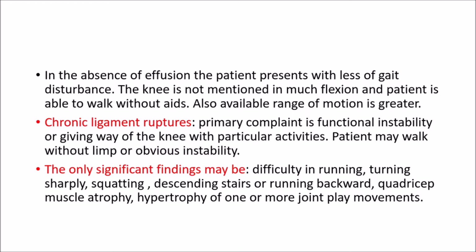The next is chronic ligament ruptures. The primary complaint of such patients is functional instability, or giving way of the knee, with particular activities. The patient may walk without a limp or obvious instability. So the only significant findings may be difficulty in running, turning sharply, squatting, descending stairs, or running backward.